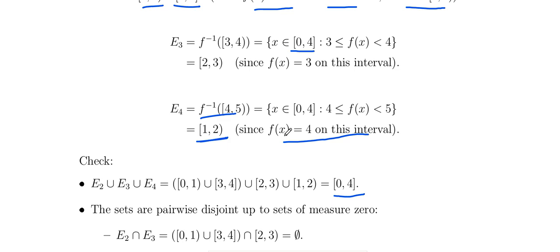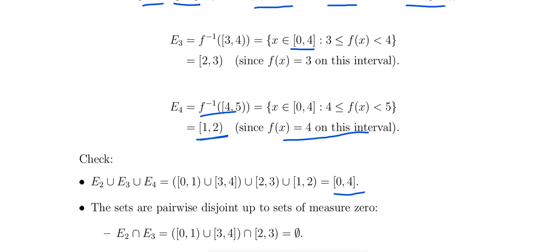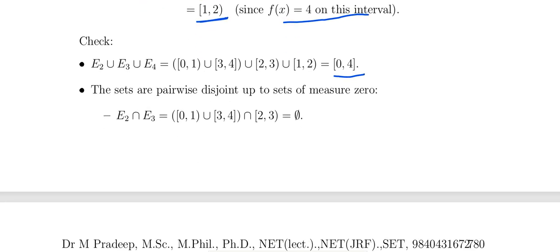And what are the conditions? The measure of the intersection of the different sets should be 0. So what is E2 intersection E3? If you take the intersection of these two, this is [0, 1] and this is [3, 4], and E3 is [2, 3], so they overlap at most at a point. Clear?